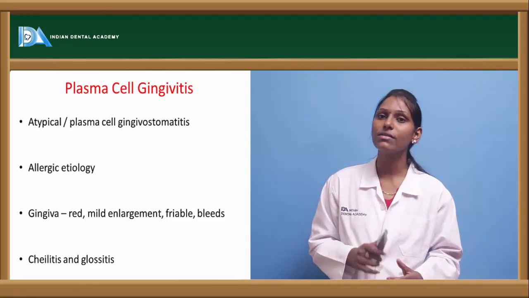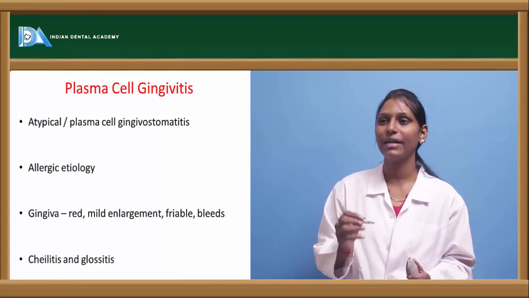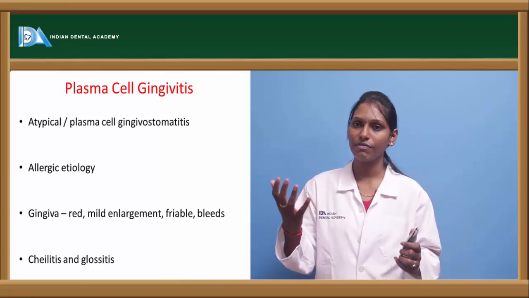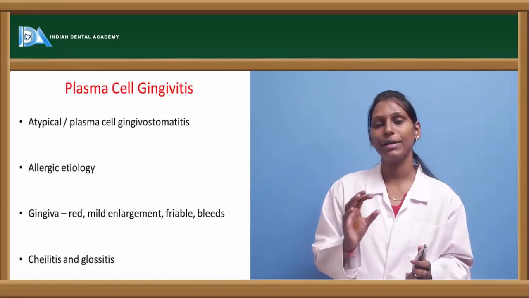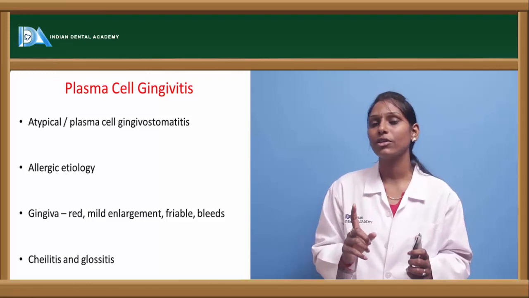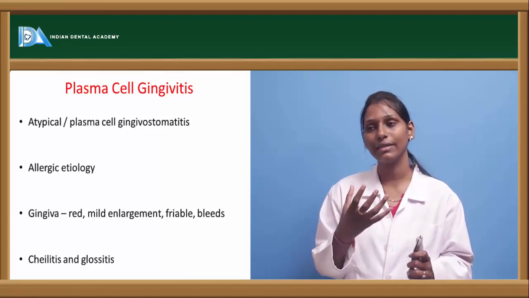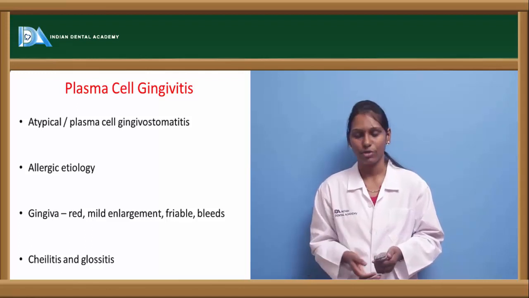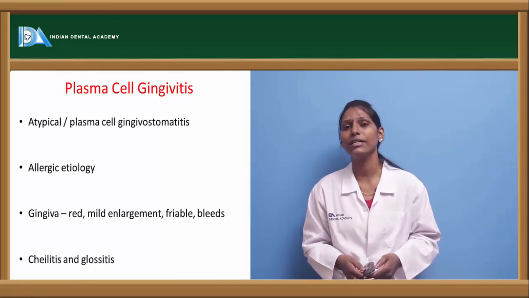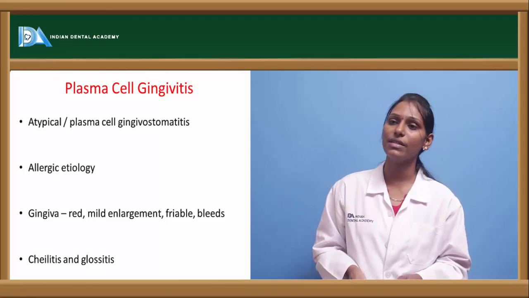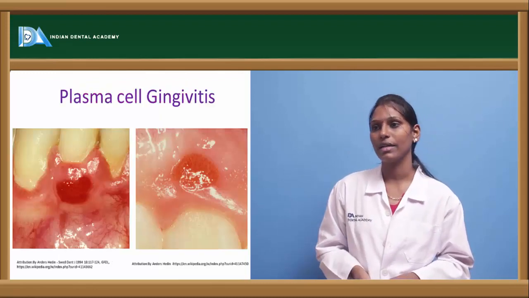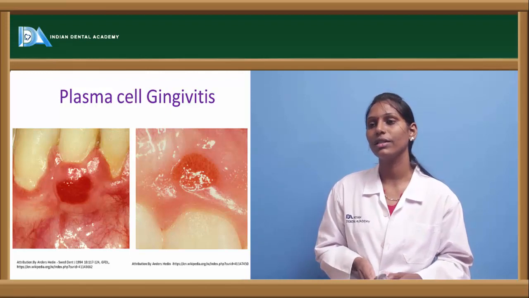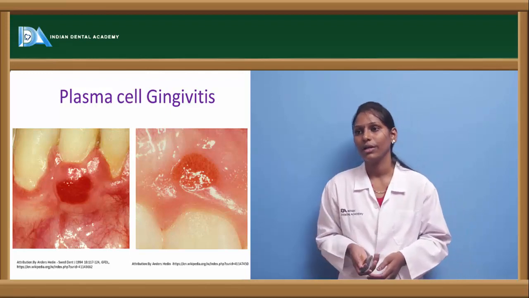In plasma cell gingivitis, the gingiva is usually red and will have very mild enlargement. The enlargement is not as severe as in other conditions. But the most pathognomonic feature is that it is red in color with an erythematous region, usually friable, and it bleeds on probing or slight provocation. Other associated symptoms are cheilitis and glossitis. This is a picture showing plasma cell gingivitis on the attached gingiva on the upper and lower teeth.